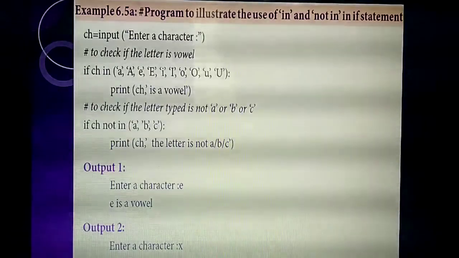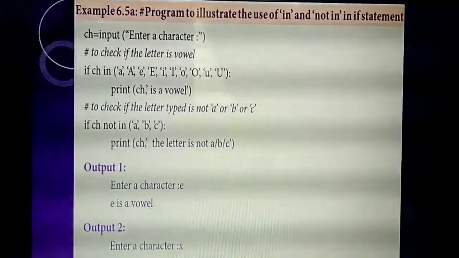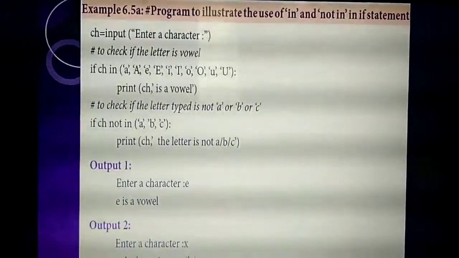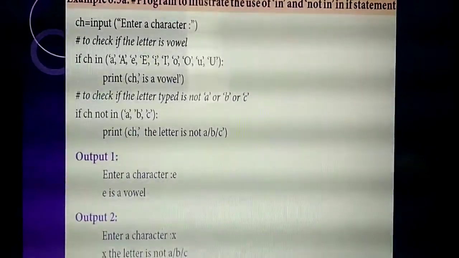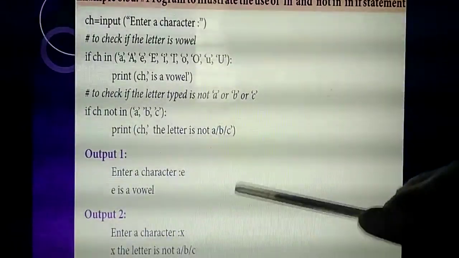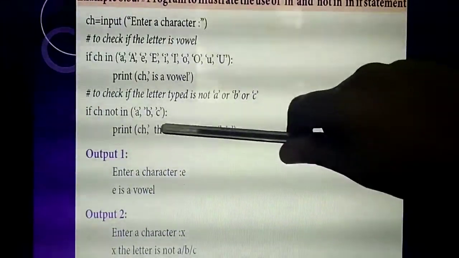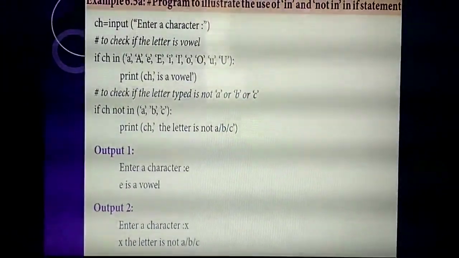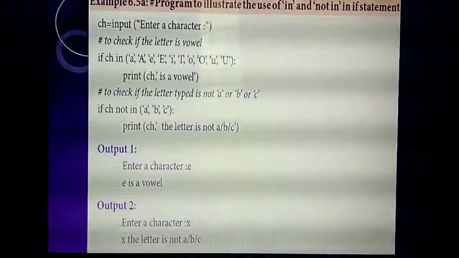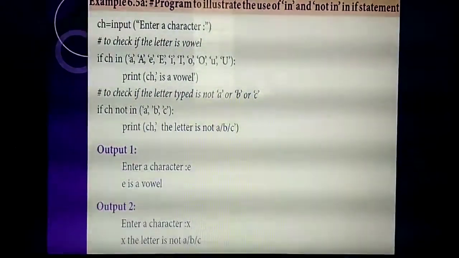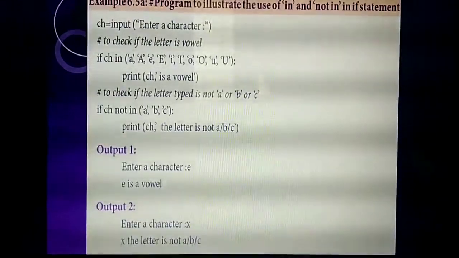Understand? Next I am entering the character X. If I am entering the character X, is that character a vowel? No. So it will display that X is not in the vowels. So it will print "the letter is not a vowel". Understand this program? That's the use of in and not in.